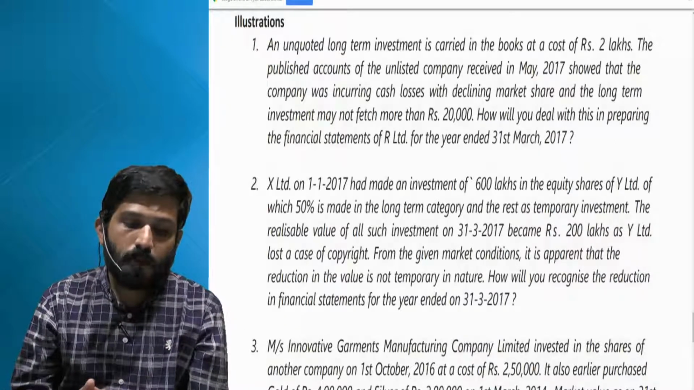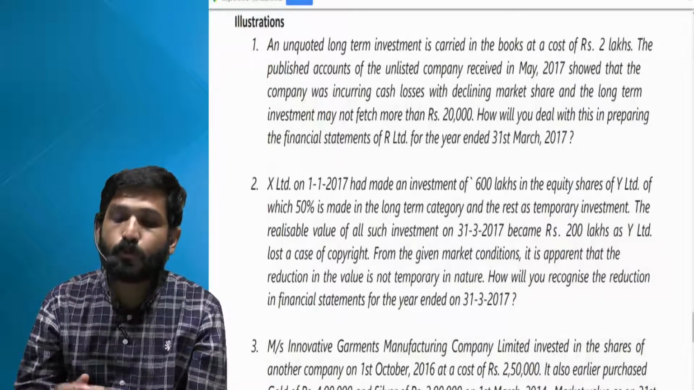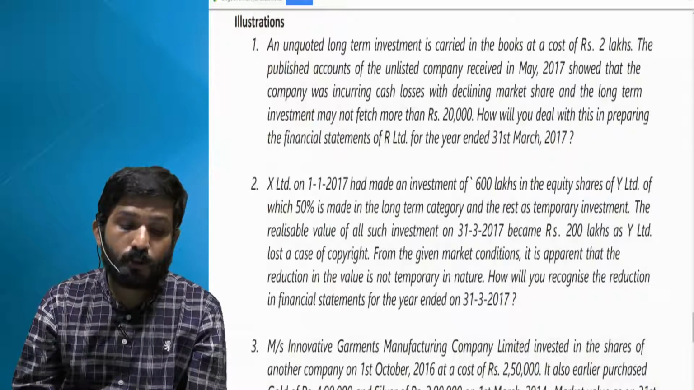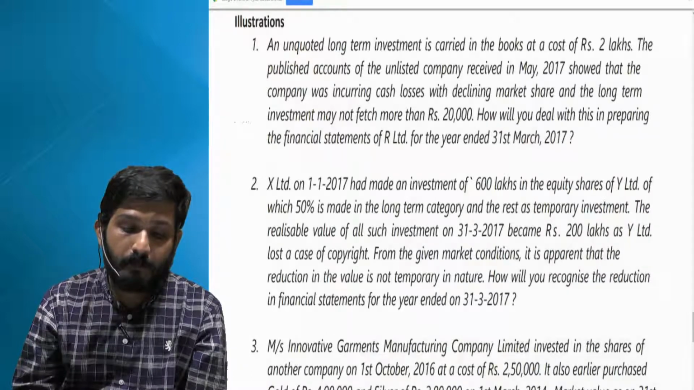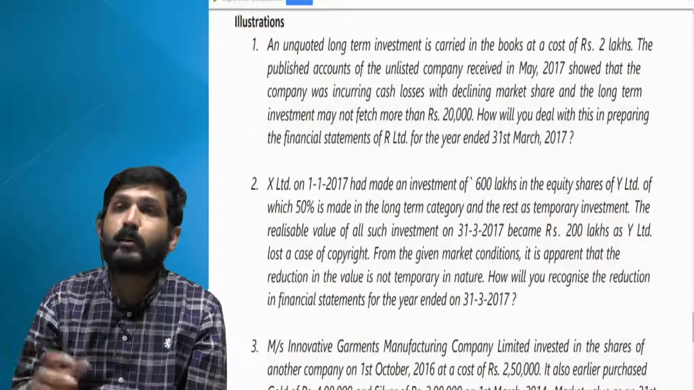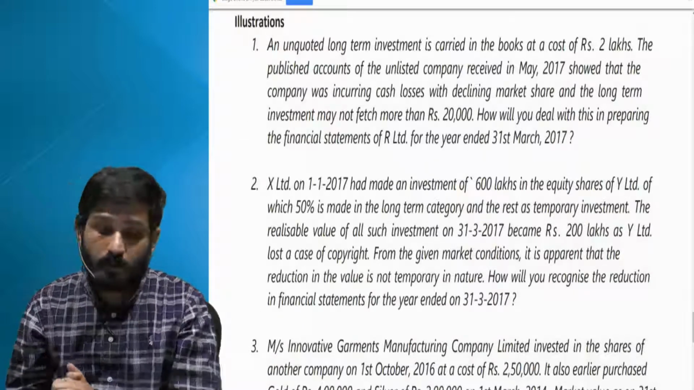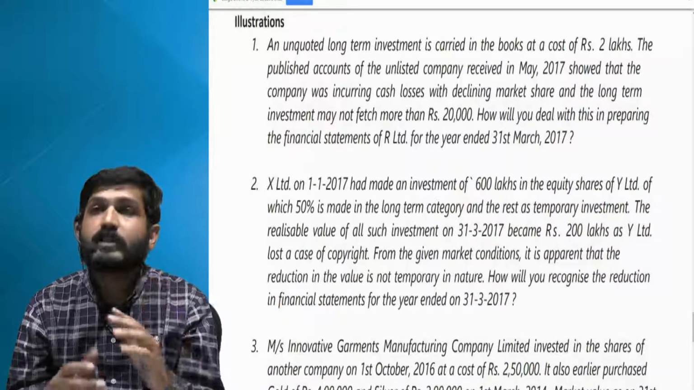The realizable value of all such investment, all together, on 31st March 17 becomes rupees 200 lakhs, as Y Limited lost a case of copyright. From the given market conditions, it is apparent that the reduction in the value is not temporary in nature. So there is a permanent loss. So even for long term, you have to book a loss. How will you recognize the reduction in financial statements for year ended 31st March 17?